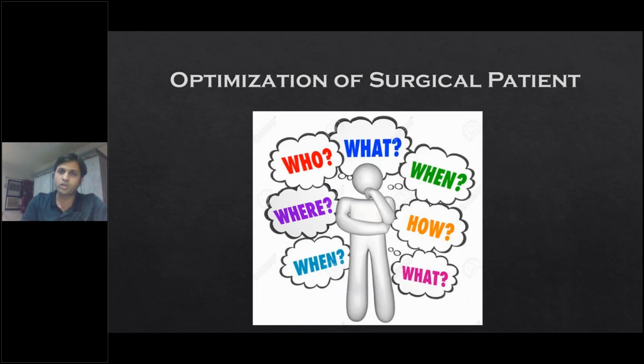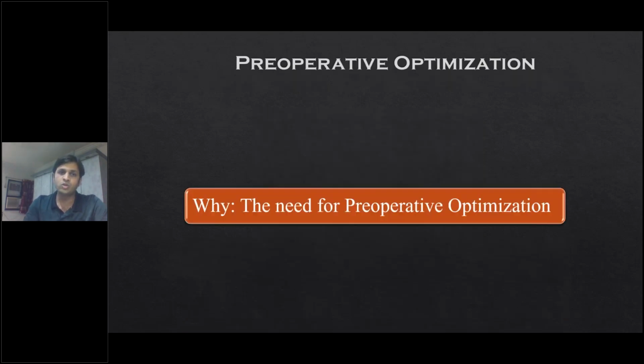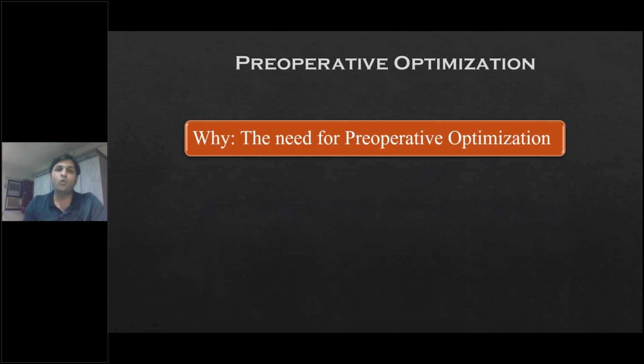So there are a lot of questions with us. Exactly what is optimization? Who can do the optimization? Where is it to be done? Whether when the patient is admitted or at home, when can it be done? And what are the different ways of optimization and which parameters need to be seen and optimized? So step by step, we need to learn why this optimization is required. The only answer for this is to improve post-operative outcomes.